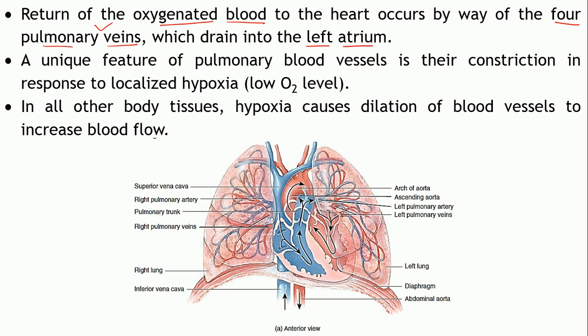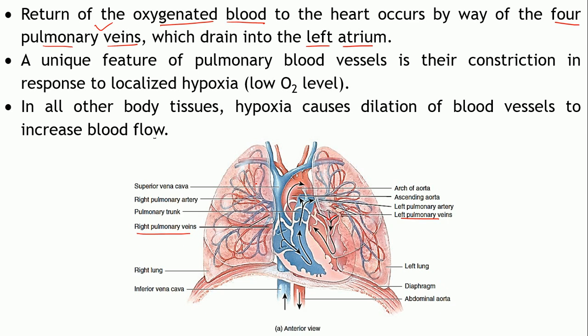Here, that is the left pulmonary vein and this one is the right pulmonary vein. So, it is draining the blood into the left atrium. The oxygenated blood returns back to the heart, it will move into the ventricles. The ventricles will pump it into the aorta and it will be supplied throughout the body.